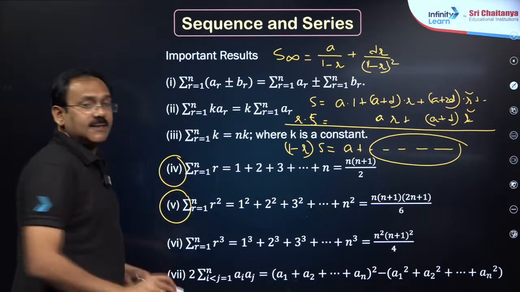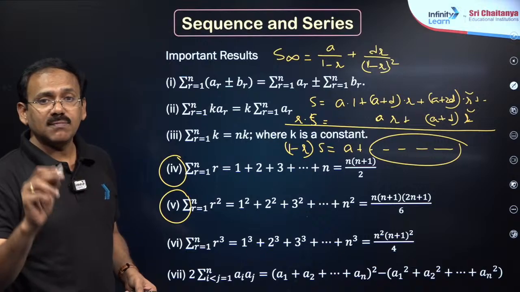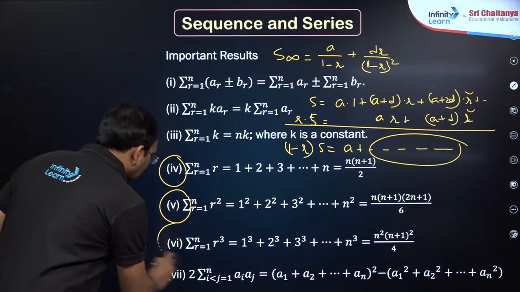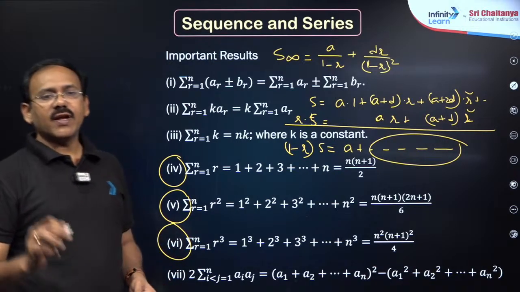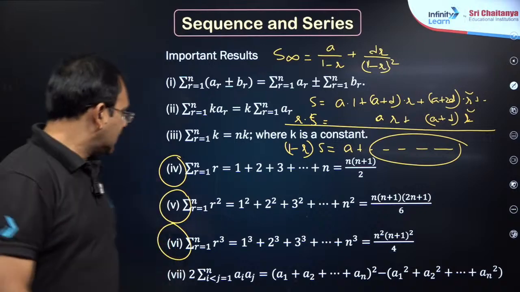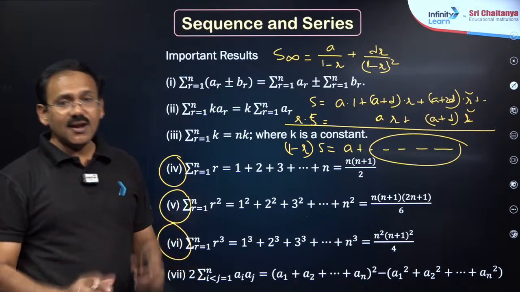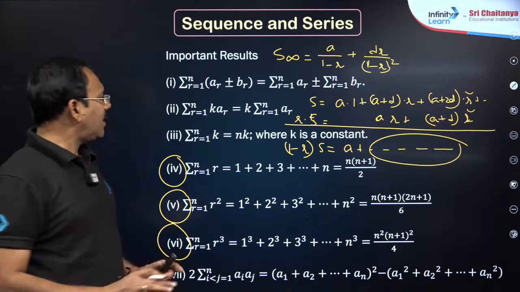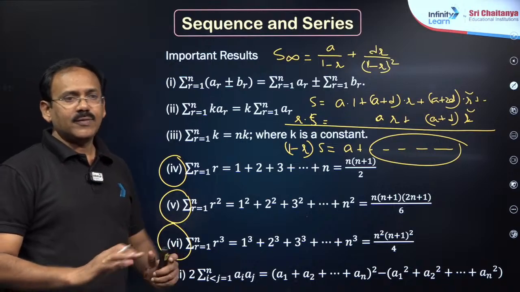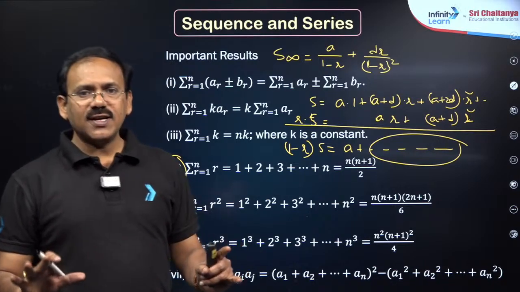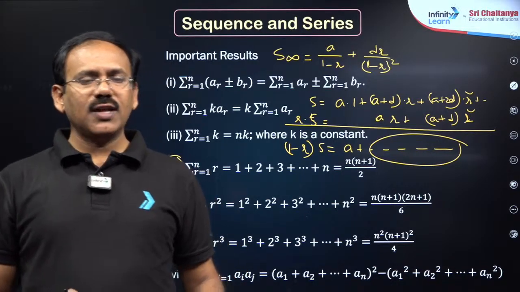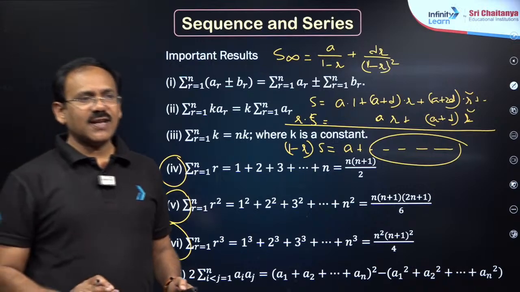Apart from this, you must remember sigma r is n into (n plus 1) by 2, sigma r square is n into (n plus 1) into (2n plus 1) by 6, sigma r cube is n square into (n plus 1) whole square by 4. These formulae are enough, dear students, in sequence and series. Clear, dear students, sequence and series? Shall we go to the next topic?